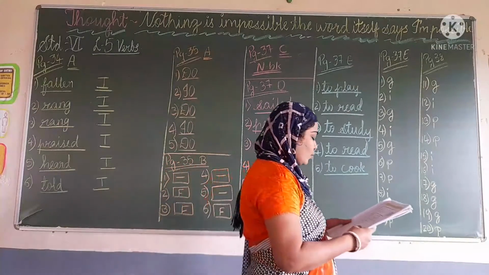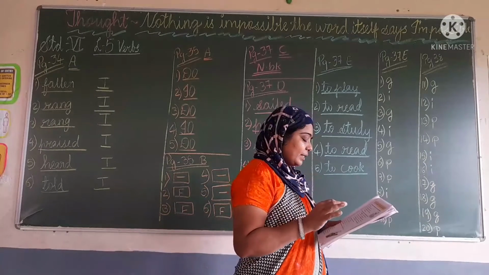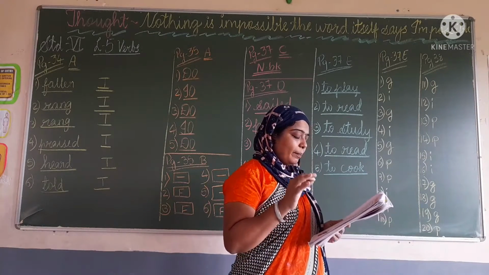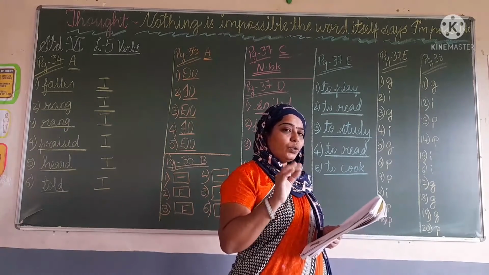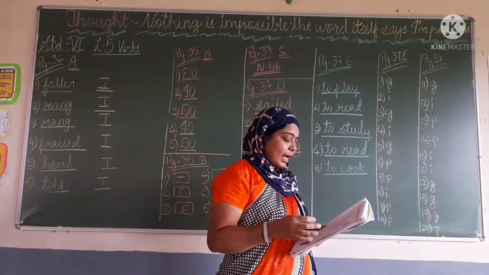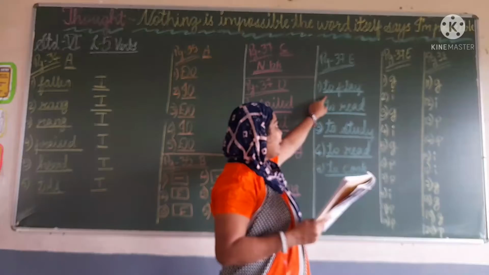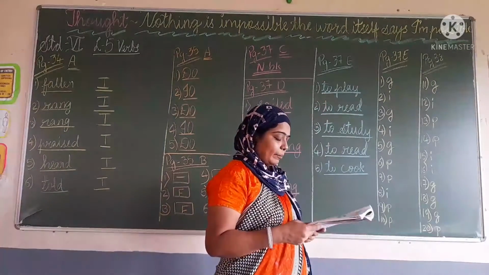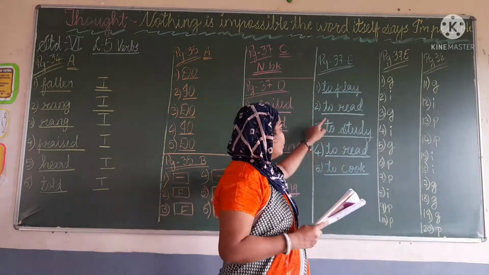After that, next question is on page number 37, E1 only. Complete the sentences using suitable to plus verb form. Means we have to add the word to plus verb to form the sentence. Our class likes, what does our class like? To play. Right there in the dash, to play. Next, our class doesn't like to read.